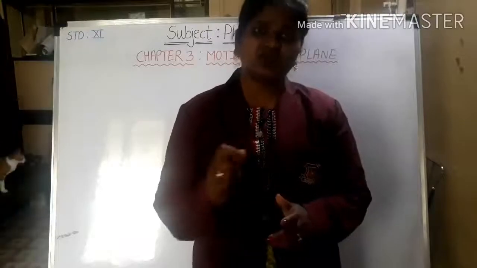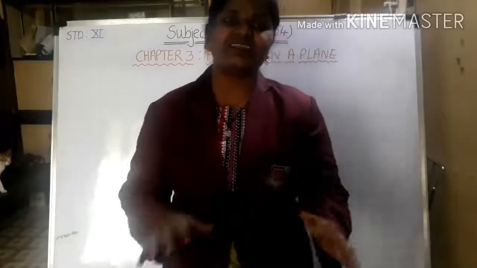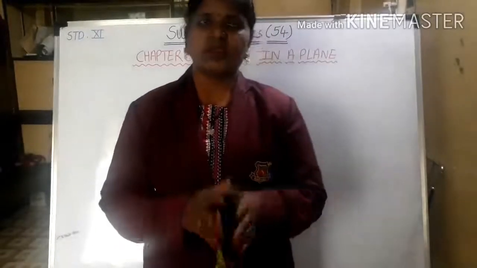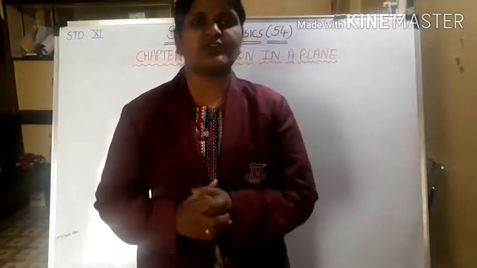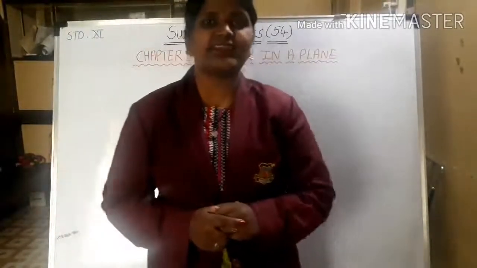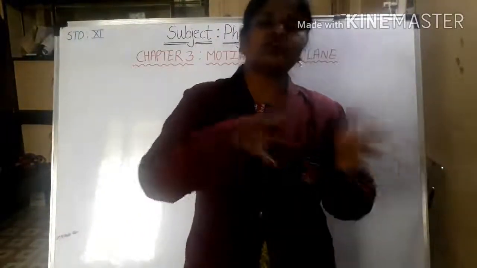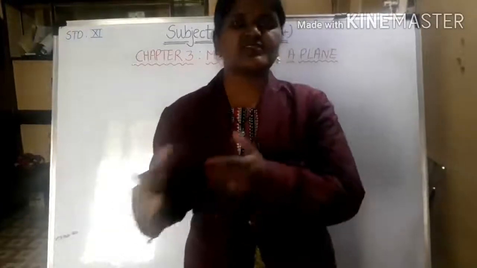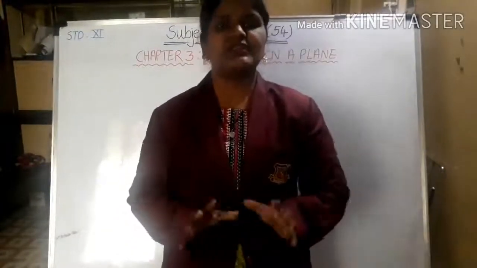The very first part, which is rectilinear motion, has been deleted from this chapter. After that, all the points are included and you have to study them. Only the first point inside the chapter, rectilinear motion, which is on pages 30 to 36, has been deleted. So these six pages from the start of this chapter have been deleted.